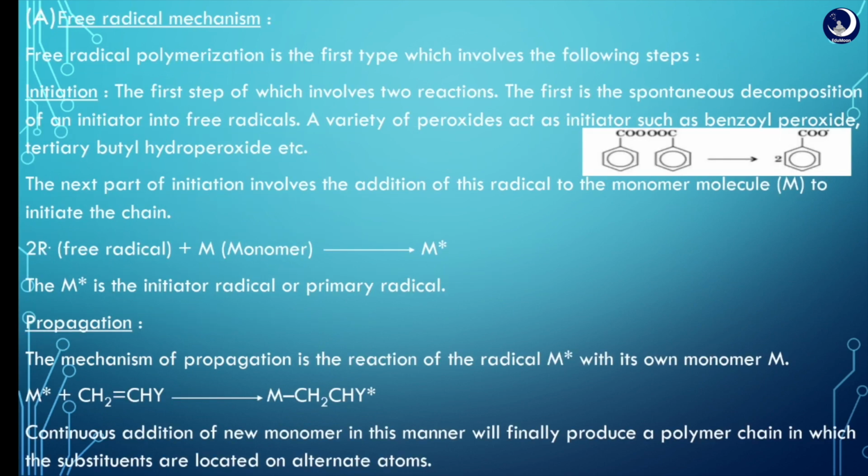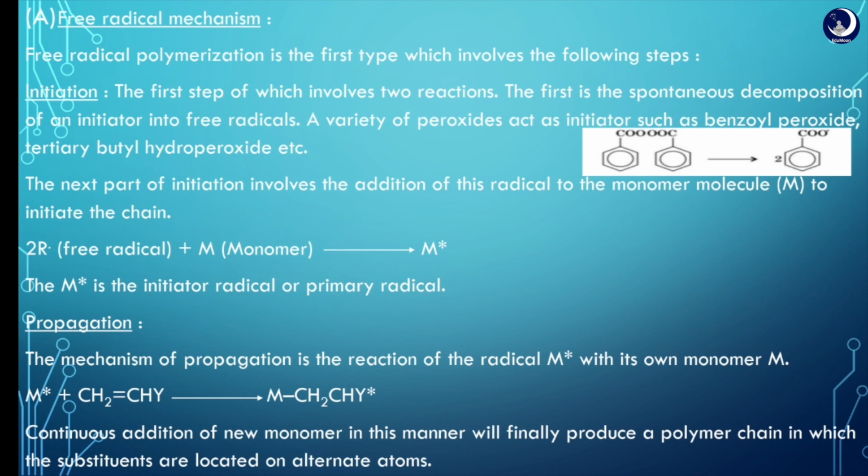The first mechanism, the free radical mechanism. There are mainly three steps involved in the free radical mechanism, and also in the ionic mechanism. First one, the chain initiation step, that is free radical generation, mainly addition of a phenyl free radical formed by peroxide to the double bond in the compound, that is the monomer, thereby forming a larger free radical.